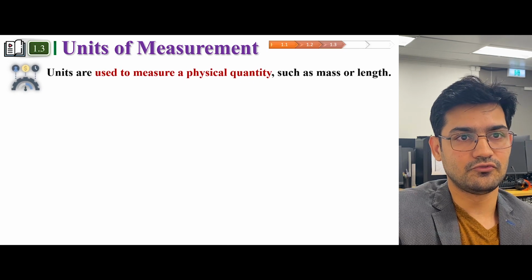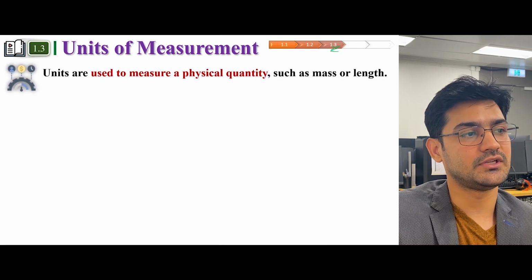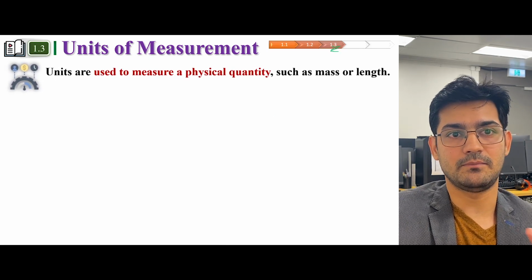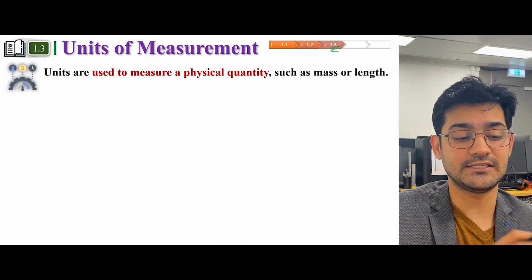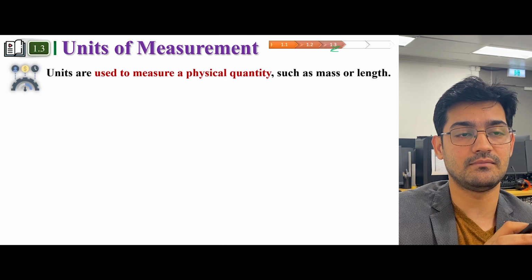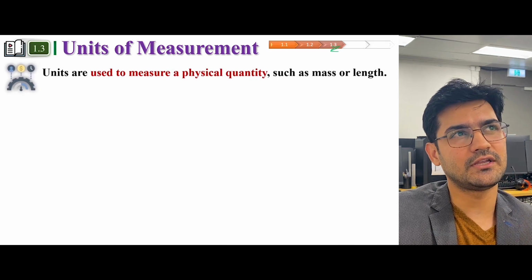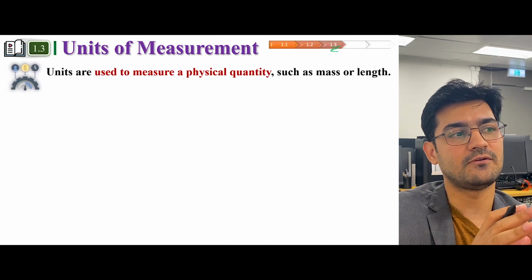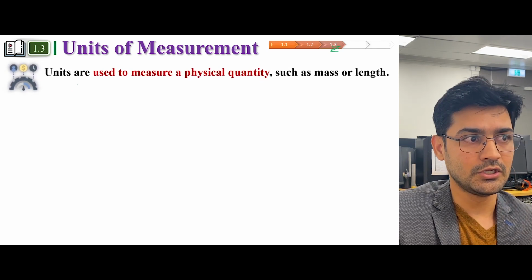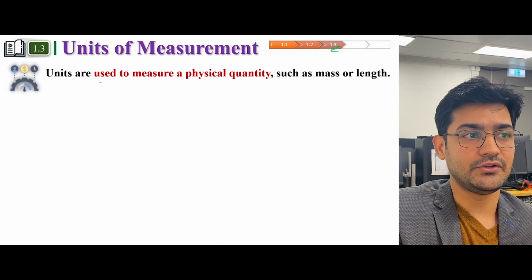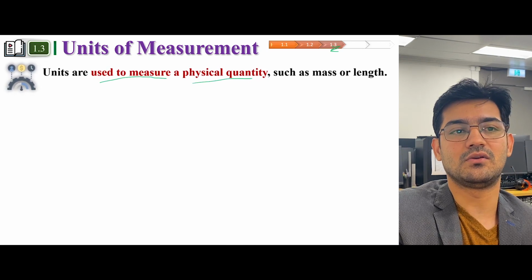So let's move towards section 3. Now section 3 is important because we have studied those basic quantities like length, mass, time, but these quantities cannot give you a sense of magnitude unless you define these units. So units are basically used to measure a physical quantity.